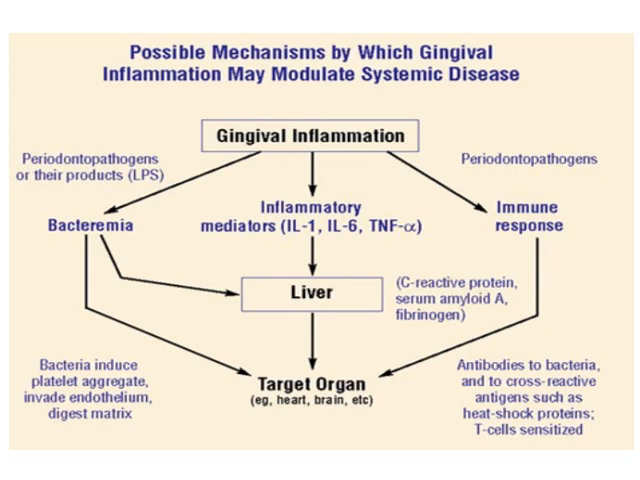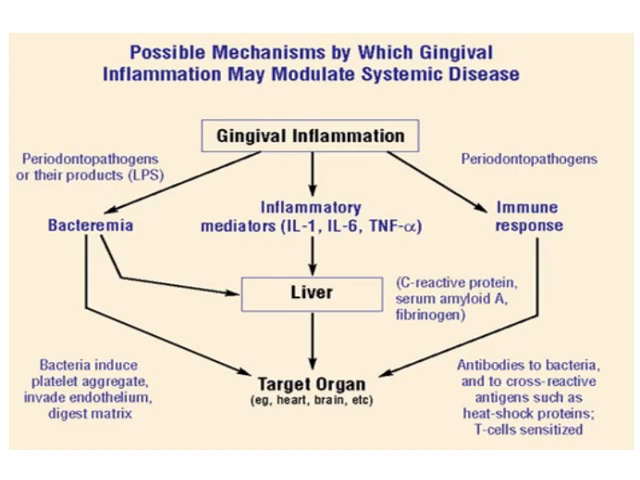Now this slide shows you the possible mechanisms by which gingival inflammation may modulate systemic disease. There are three pathways. Gingival inflammation is most of the time caused by periodontal pathogens. There are three pathways by which they reach or stimulate the target organ and cause disease there. The first is the direct entry of bacteria into the bloodstream, which is bacteremia.